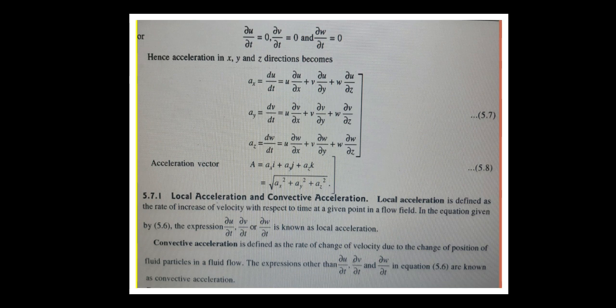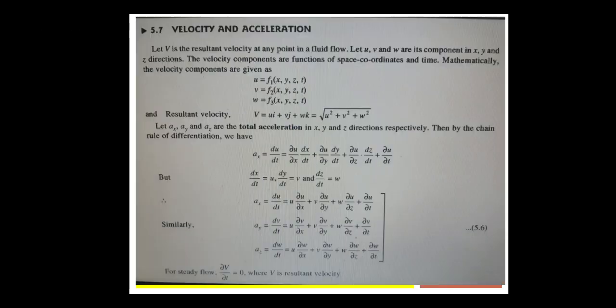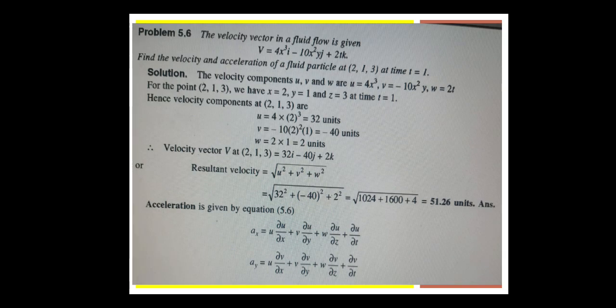Next, with this velocity and acceleration, we will solve some problems. Next, see, the velocity vector of a fluid flow is given by capital V is equal to 4x cube i minus 10x square y j plus 2t k. So these are the components i, j, k.